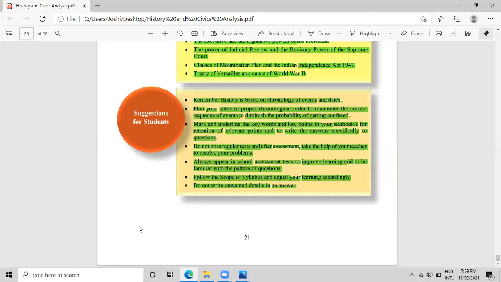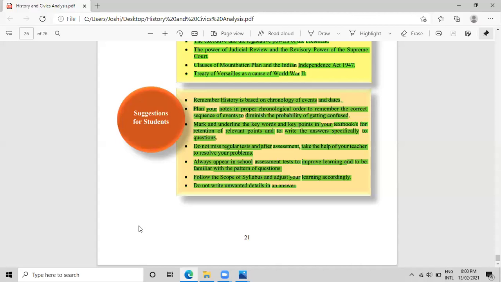Since our history is all about contemporary world history, 10th standard history is contemporary world history. So here we have to remember a lot of important movements: non-cooperation movement, civil disobedience movement, Quit India movement. Chronology of events and dates. This all will be step by step. Our first chapter, First War of Independence, 1857, up to the last chapter, that is United Nations. All the chapters have a chronology. First, we'll start with the dates of 1857.